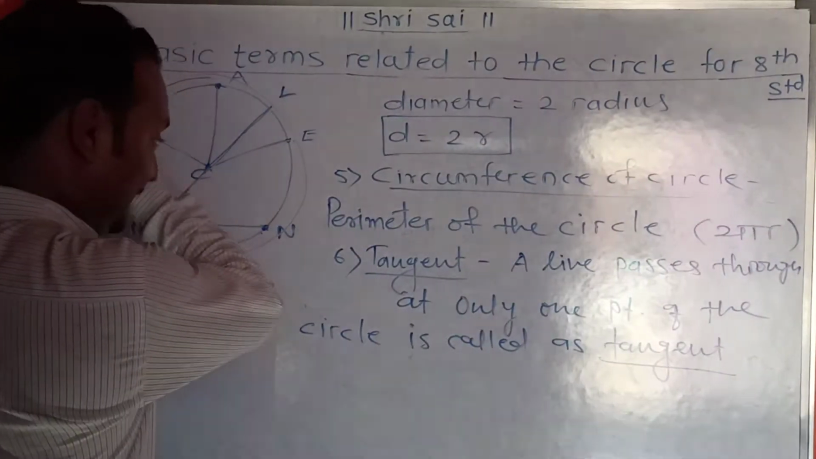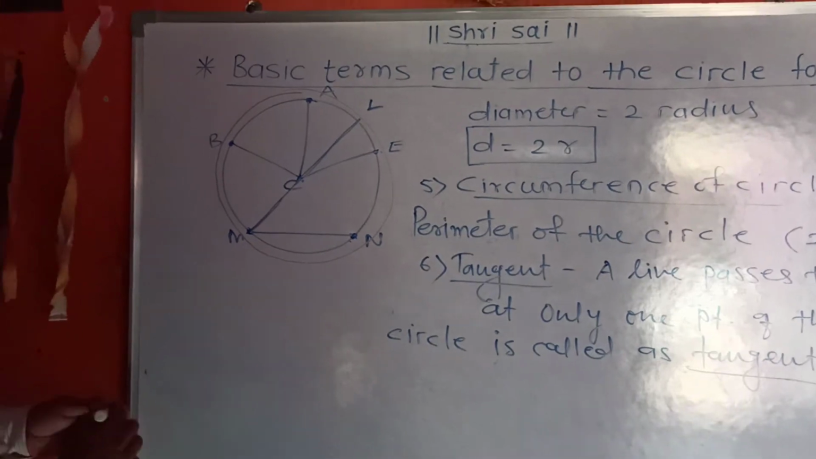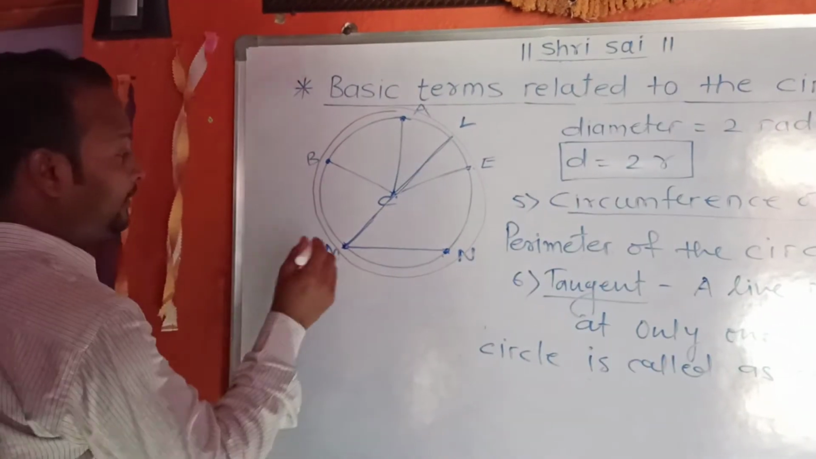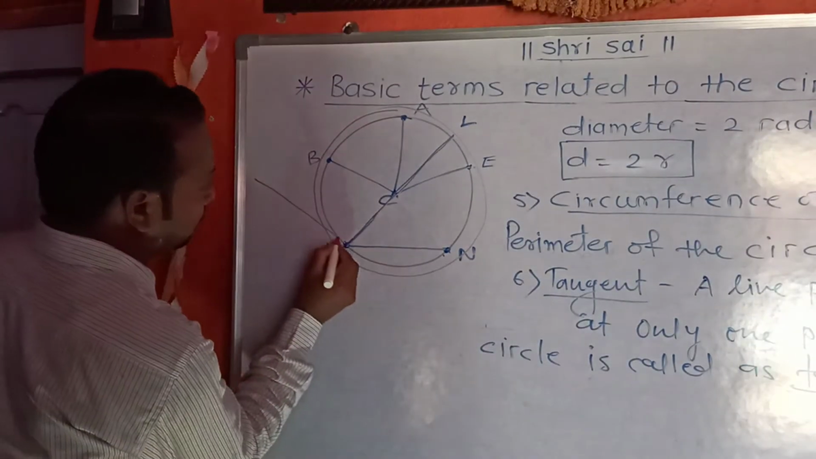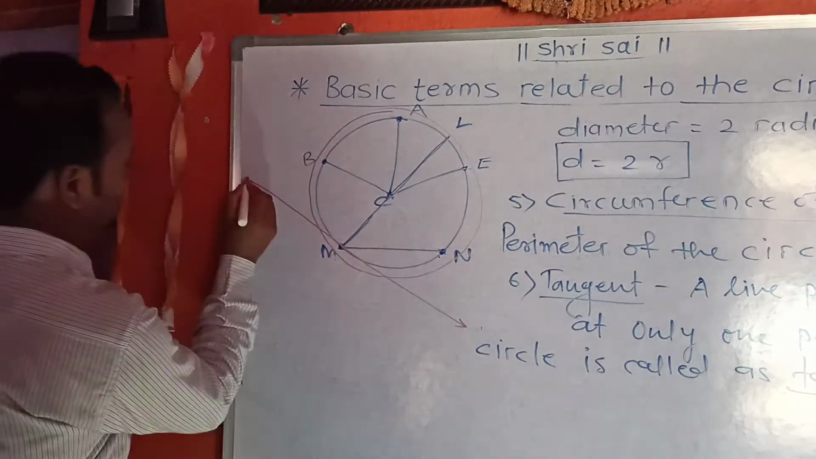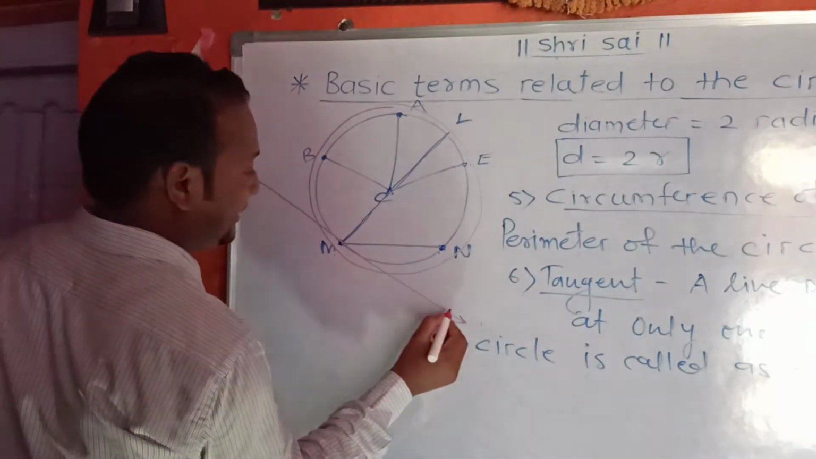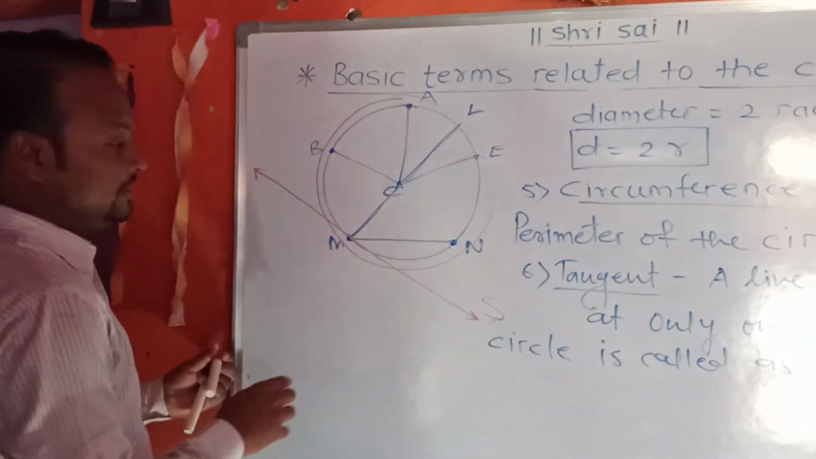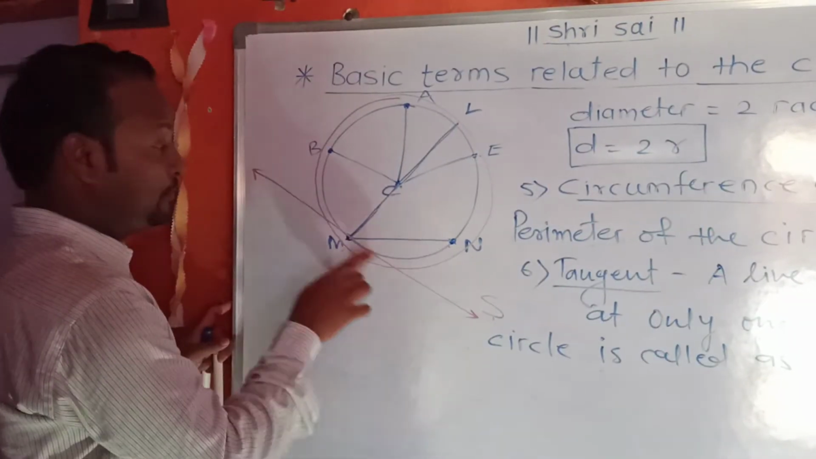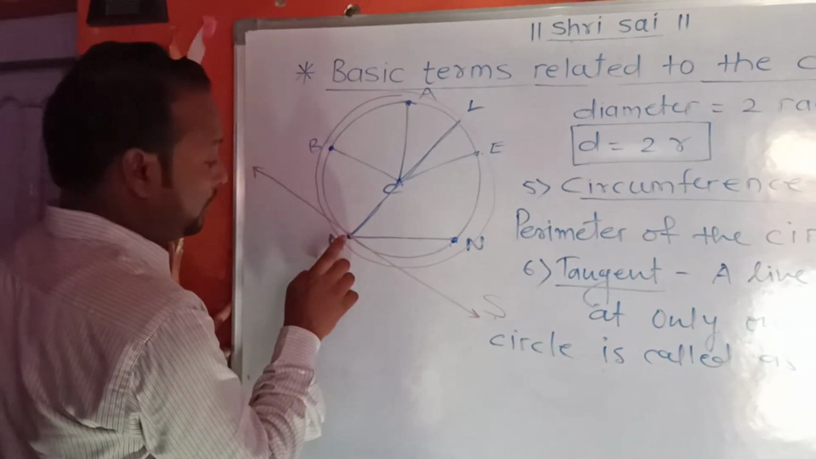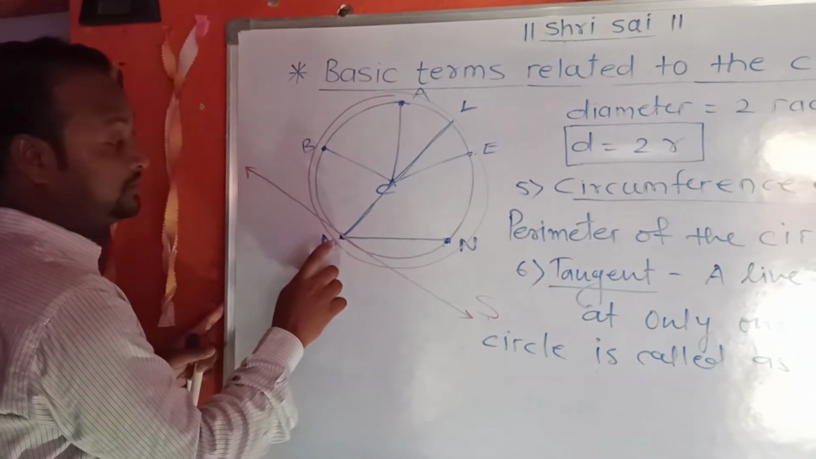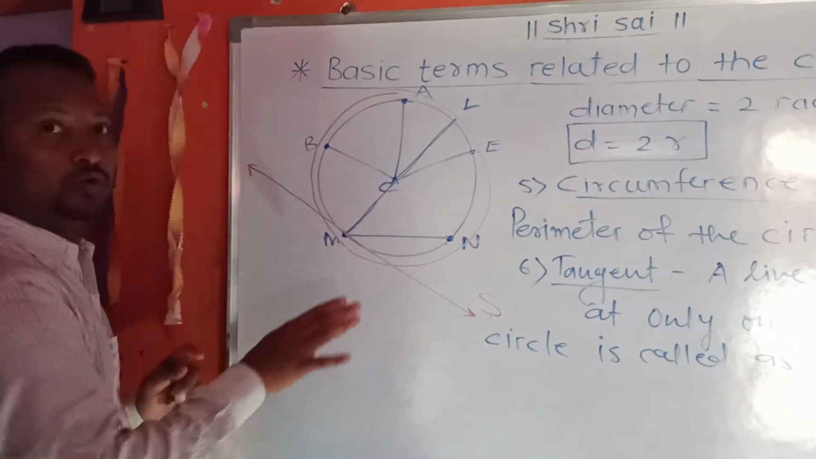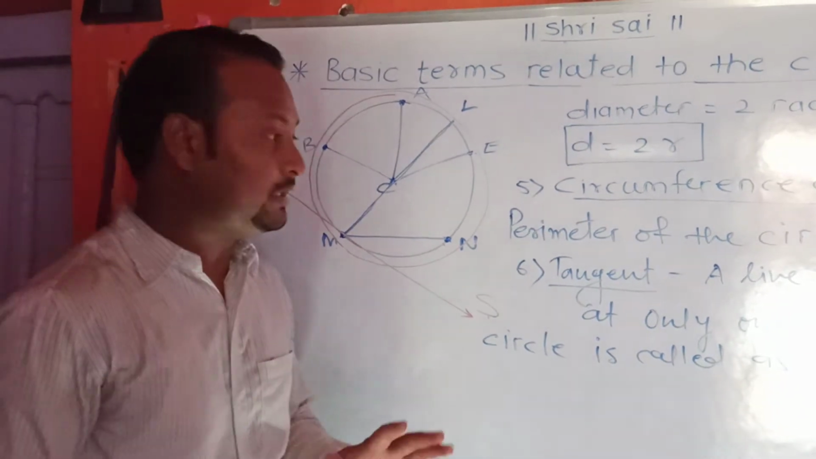Okay, so I draw one tangent for point M. This is a tangent, and that tangent's name is S. Tangent S passes through only one point, at M. This is called a tangent.